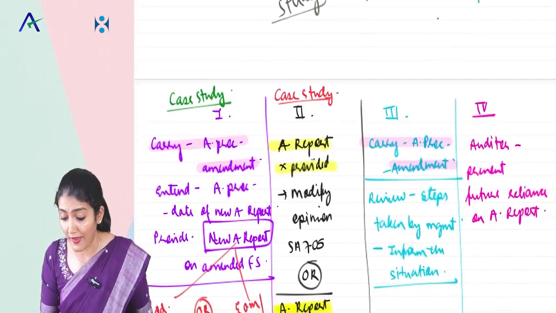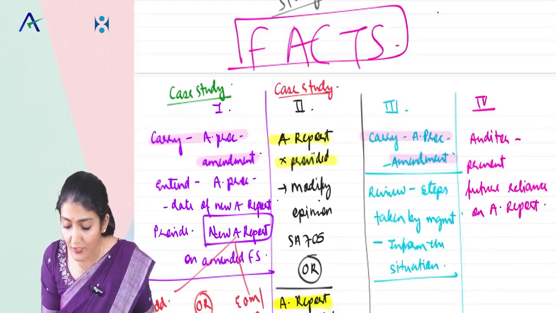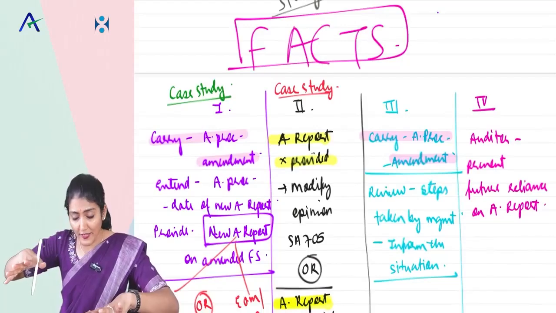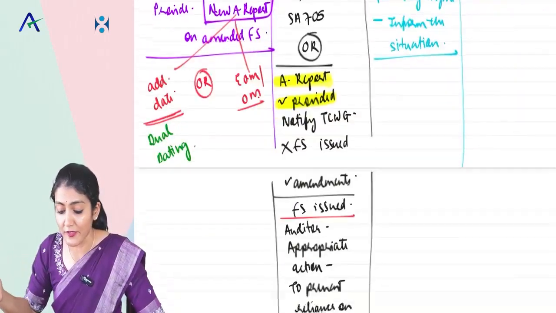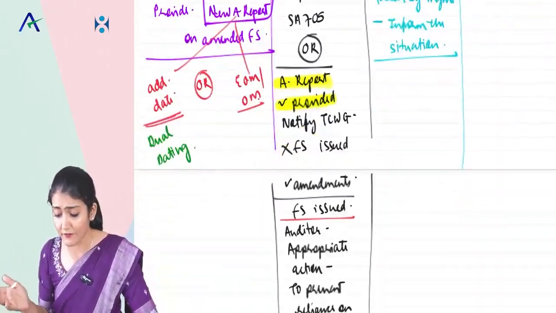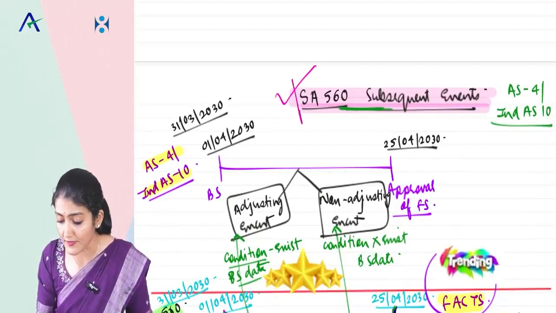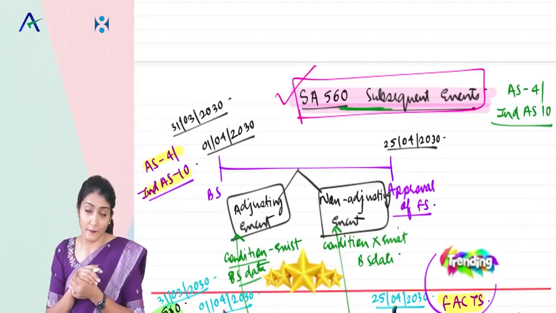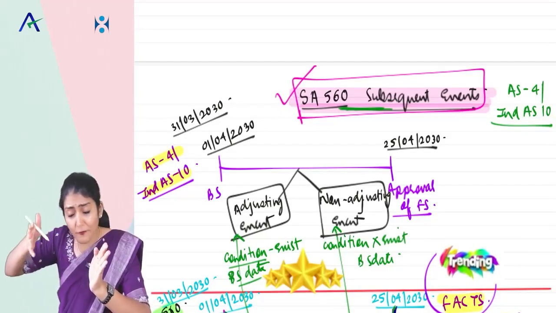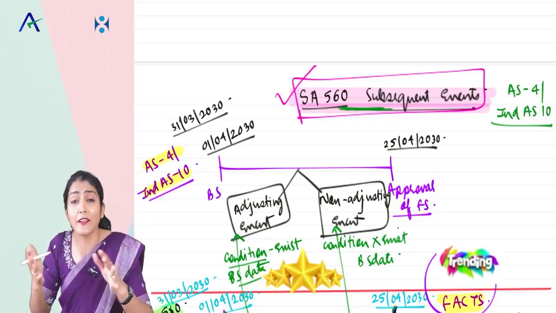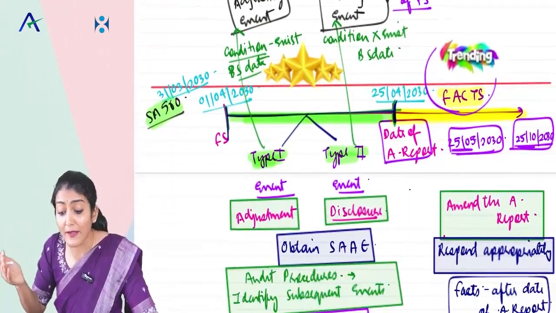Right, so that is the facts that become known to the auditor after the date of the audit report, then before the financial statements are issued. After the financial statements are issued, management amends, does not amend, and then you have the 1, 2, 3, 4. So that is a beautiful discussion of the ISA 560, which is regarding the subsequent events. Between the date of financial statements and the date of the auditor's report, and facts that become known to the auditor after the date of the auditor's report. So type 1, type 2, facts which would have caused the auditor to amend the audit report.